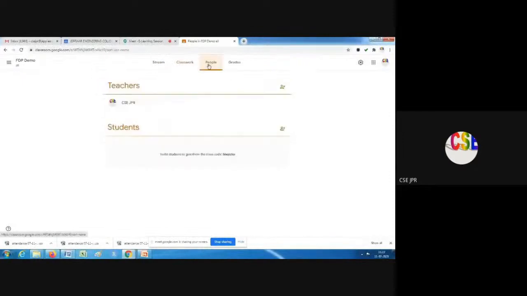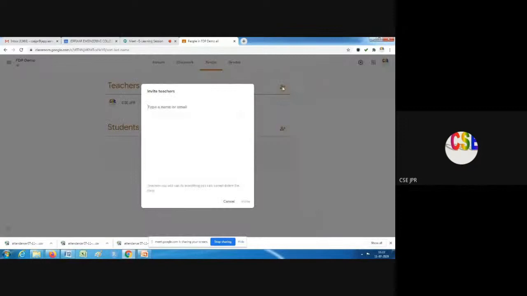So in people, you can see how many people are there. Now I want to add more than one teacher. Suppose I have created a class and now I want to add another person as a teacher. They can also do some work, they will also come and check. So we can add other teachers as well, and then we can add our students also.